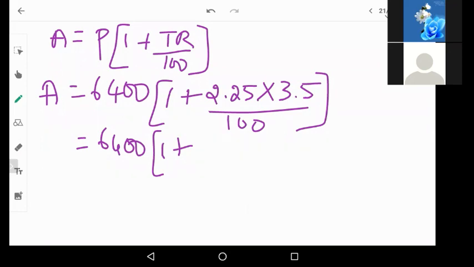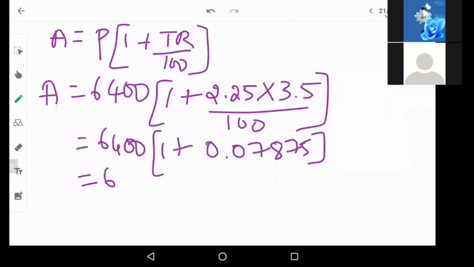2.25 into 3.5 divided by 100. How much do you get? 0.07875. Amount is 6904. They are saying 6960.